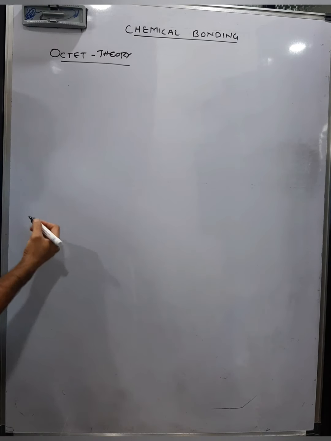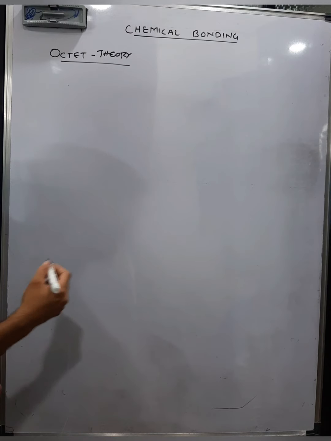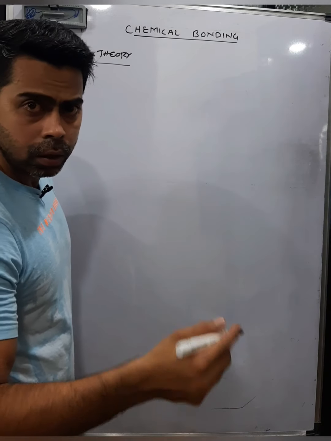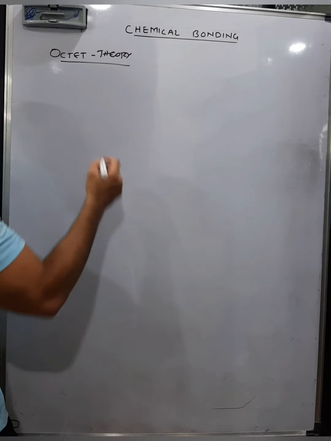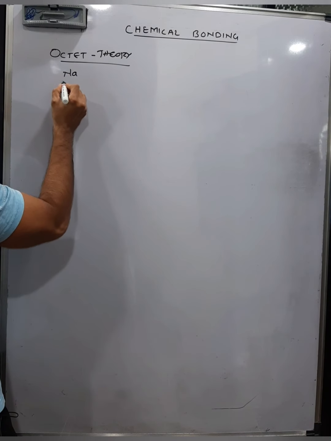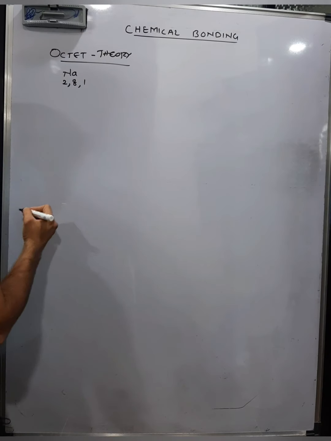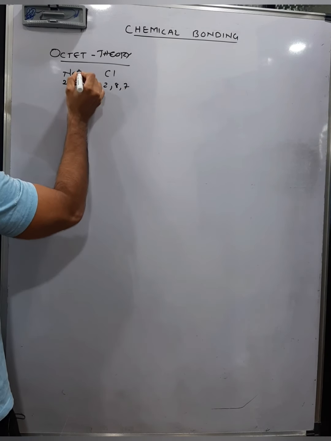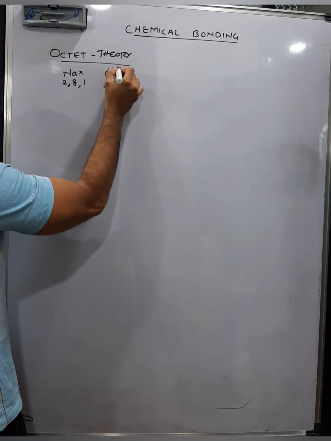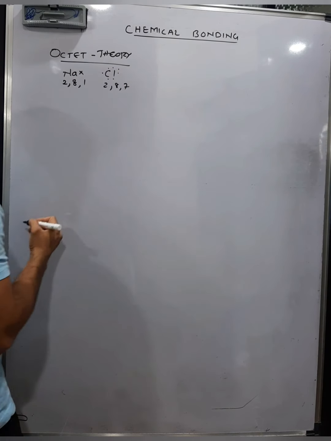Now what is this octet theory? It says atoms combine either by sharing, losing or gaining electrons to have a complete octet in the outermost shell. For example, take NaCl. Na is 2, 8, 1 in the elemental state, with 1 electron in the outermost shell. Chlorine is 2, 8, 7, with 7 electrons in the outermost shell.